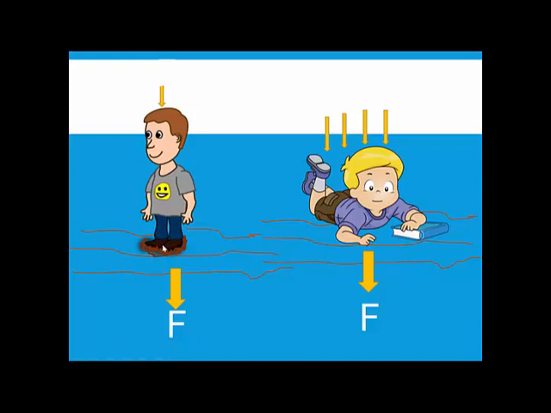So if you use the formula, pressure is equal to force upon area. Force is the same in both cases, but in this case the area is very small. So when the area is very small, the pressure is going to be very high, because area and pressure are inversely proportional to each other. So lesser the area, more the pressure, and if the pressure is more, he is going to be digging down in the sand.